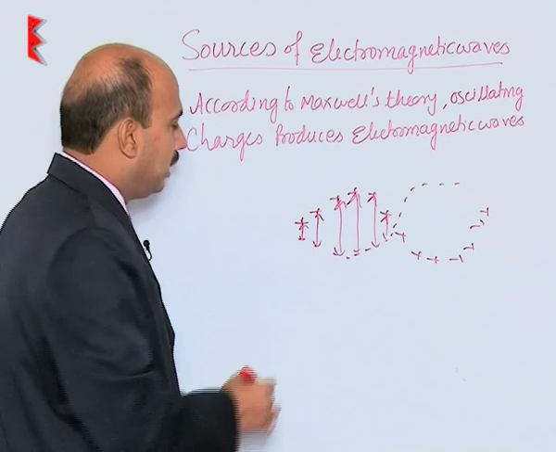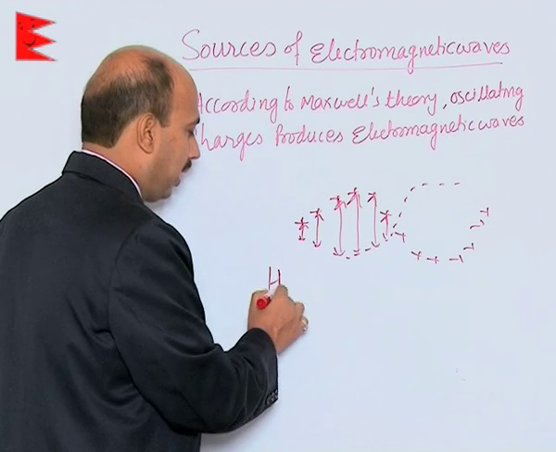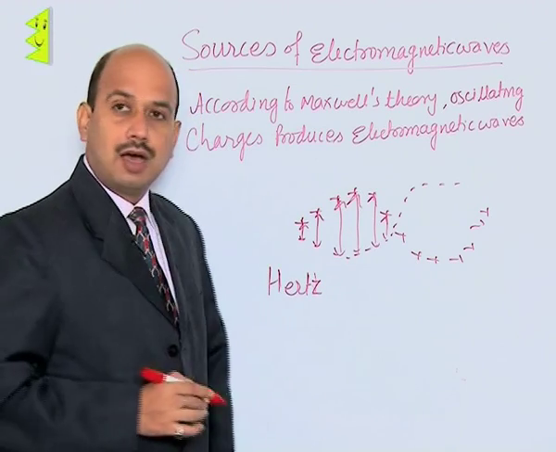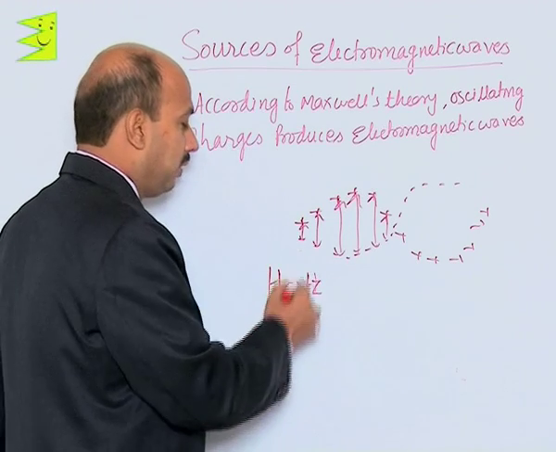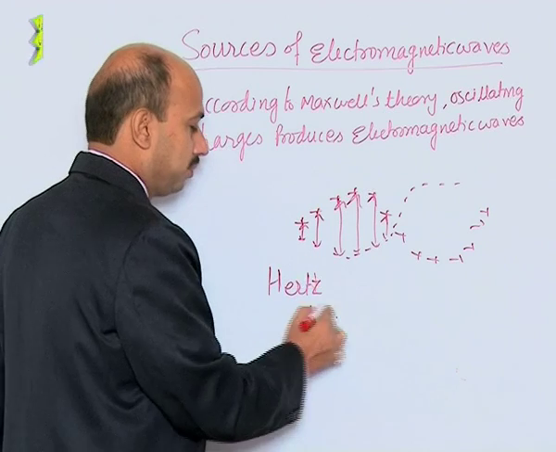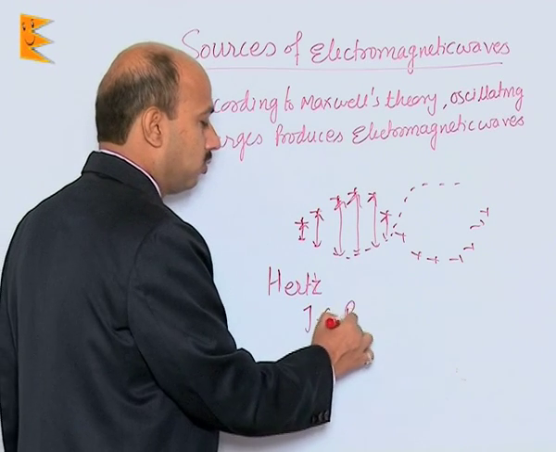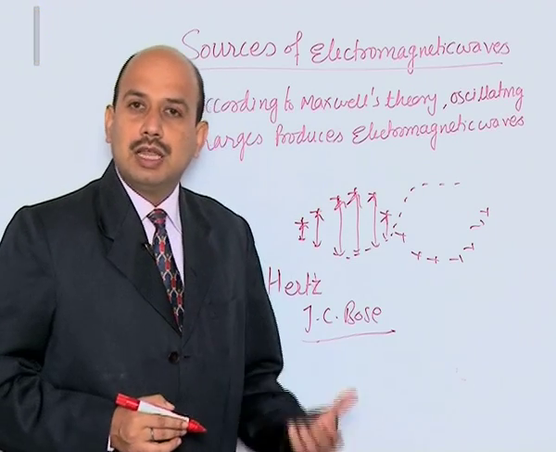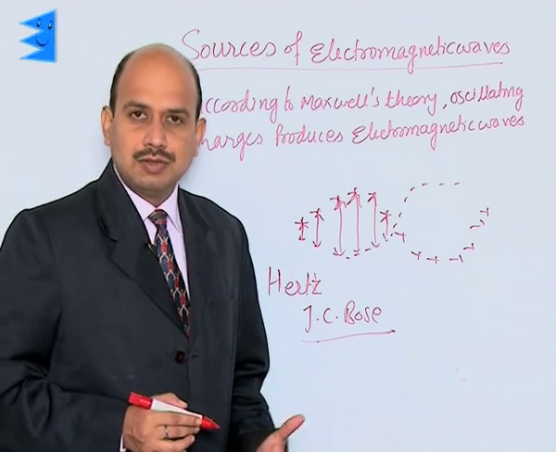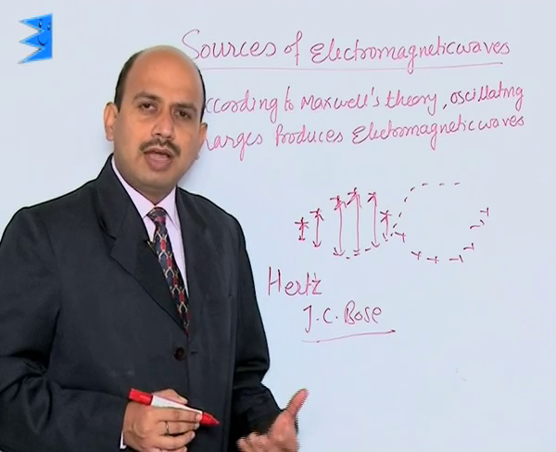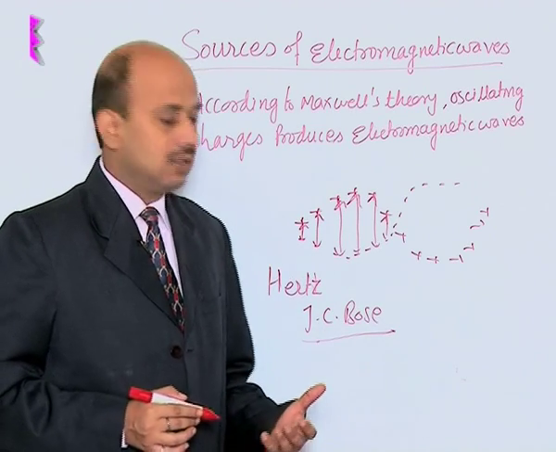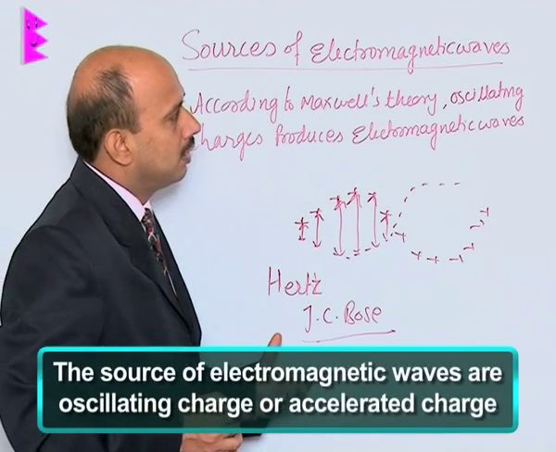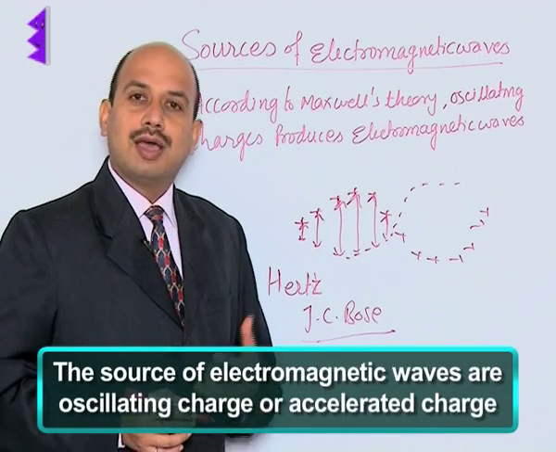The first time, electromagnetic waves were produced by Hertz. After that, electromagnetic waves were produced by J.C. Jagadish Chandra Bose in Calcutta University, and he generated electromagnetic waves of a few millimeters, that is, short wavelength. After that, Marconi generated electromagnetic waves. So basically the source of electromagnetic waves is oscillating charge or accelerated charge.